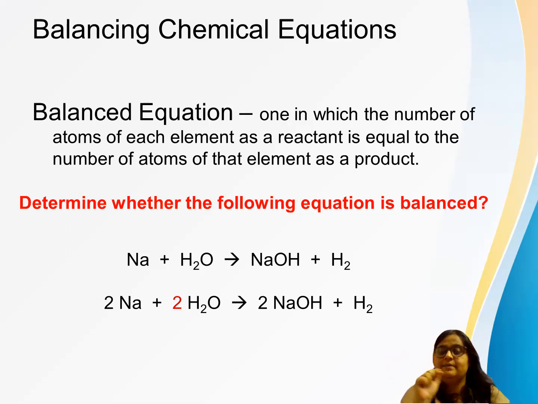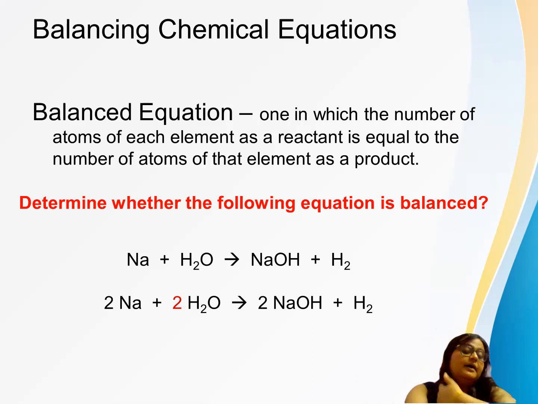Now it is not like, as I said, you make H2 into H3 or change NaOH into NaOH2. Is it possible? Obviously no. I know you are very smart. You know that it is not possible. So always we have to write the number as a coefficient before that compound. We will not change the formula of the compound. Not possible. Again I'm repeating.